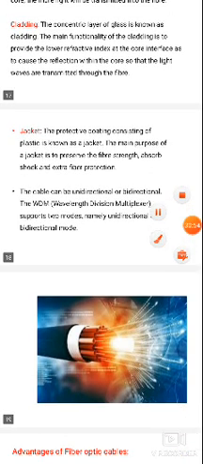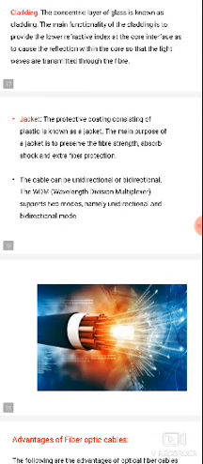Next one is the jacket. The jacket is the outer layer, the protective coating of plastic. The main purpose of the jacket is to preserve the fiber strength, absorb the shock, and provide extra fiber protection.